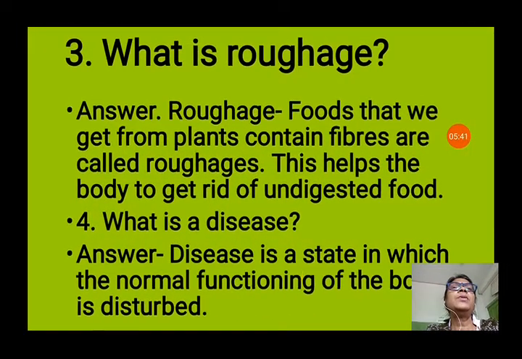Now, the third question is, what is roughage? Foods that we get from plants and contain fibers are called roughage. They do not have any type of nutrients, but we have to include these in our food because it helps us to get rid of undigested food. That means it helps us in the digestion of the food. So, it is very important to help in digestion and to prevent constipation.